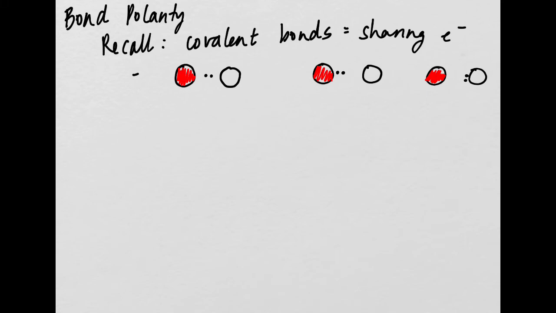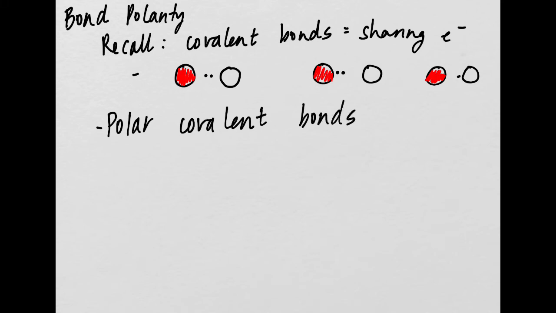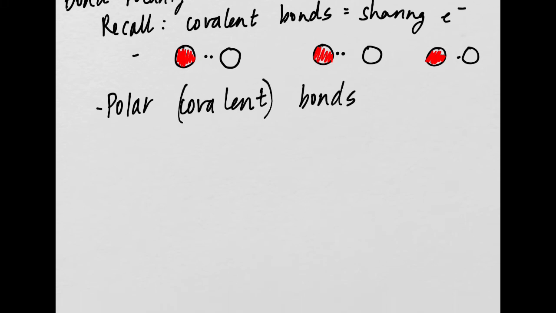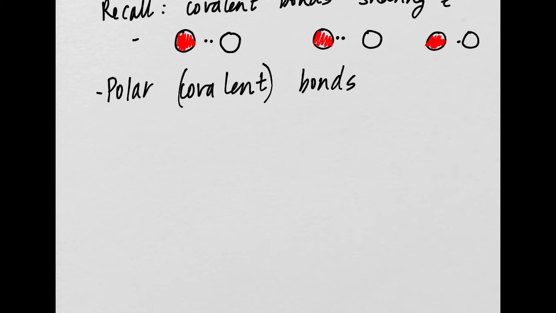So covalent bonds differ in where those electrons are. I drew the last electrons wrong, but you know what I was saying. They differ in where the electrons are between the atoms. So we have polar covalent bonds, and we can just call these polar bonds, and we have non-polar covalent bonds.